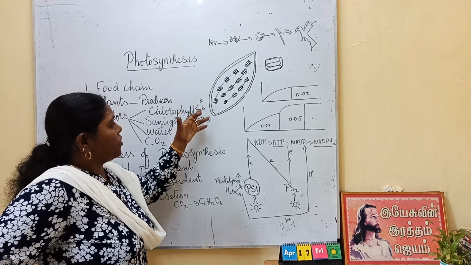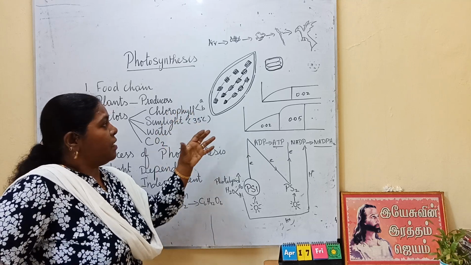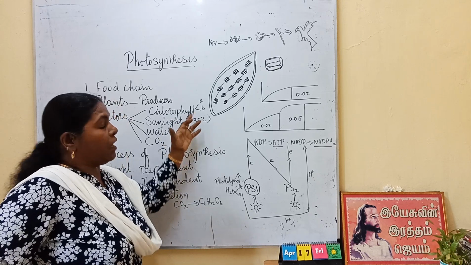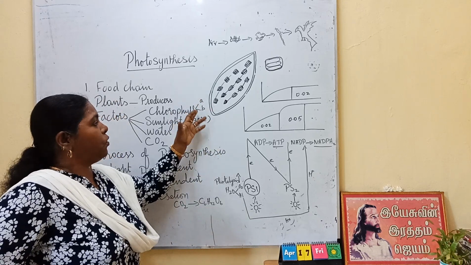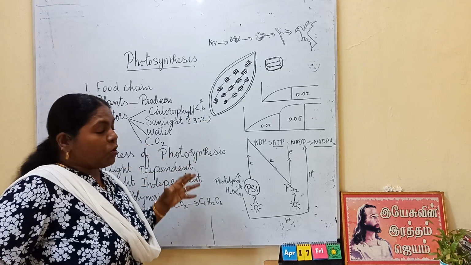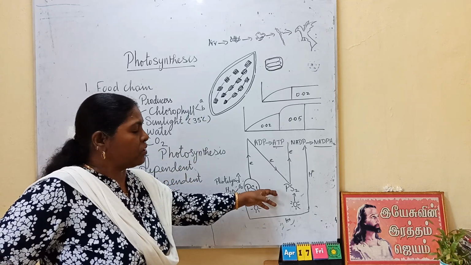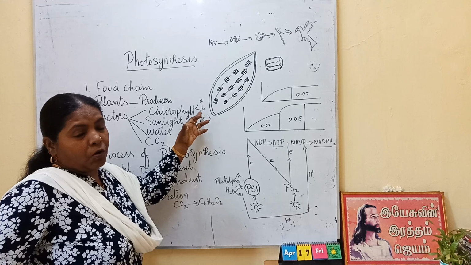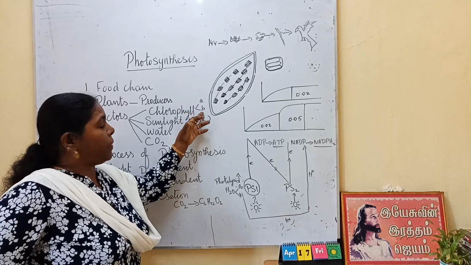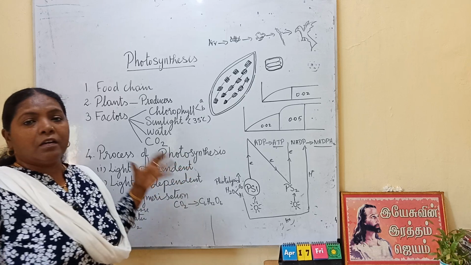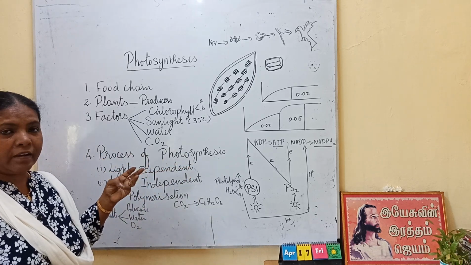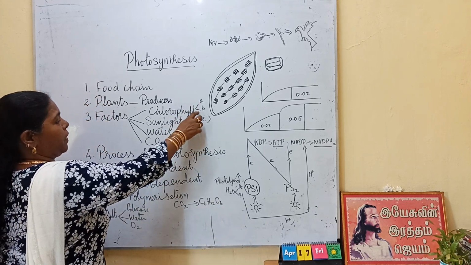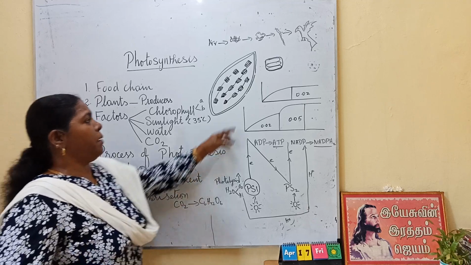But chlorophyll A and chlorophyll B are the major pigments present in the plant. They play an important role in photosynthesis. If the photosystem contains, I have written here photosystem 1, photosystem 2, chlorophyll A and chlorophyll B are the primary pigments. The rest are accessory pigments. Okay, xanthophyll, carotenoid, all these are accessory pigments. This chlorophyll A and B are present in the membrane of the thylakoid.